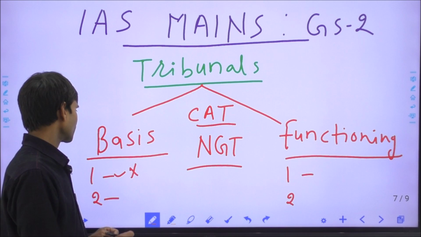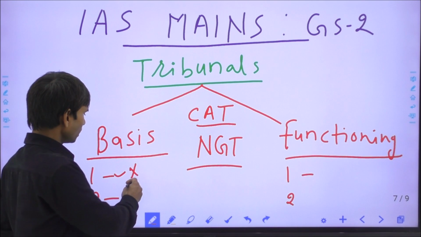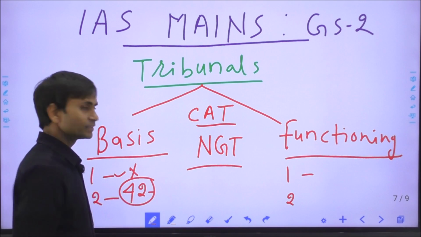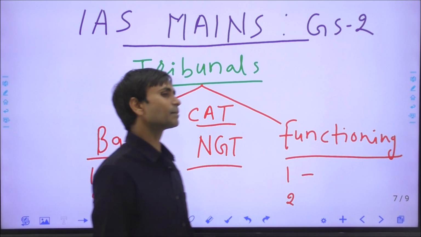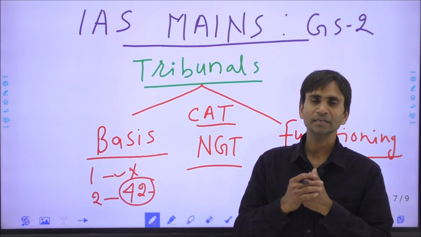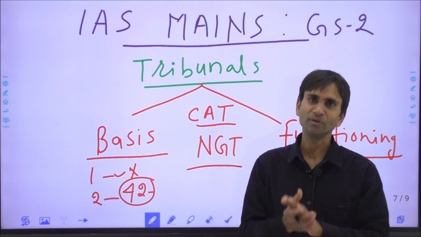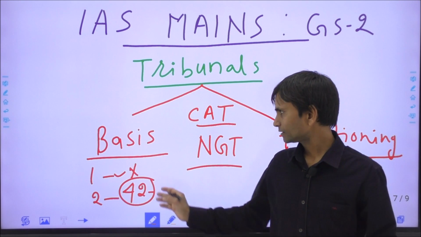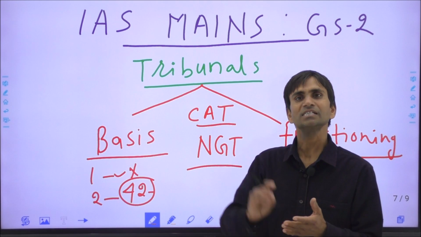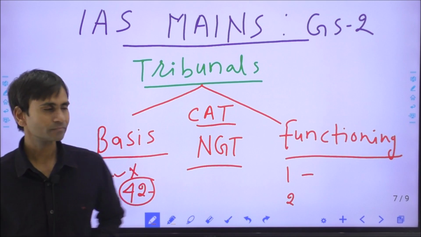It means it has only a statutory basis, and through the 42nd Amendment Act by the Indira government in 1976, the government acquired the power to establish these tribunals. So tribunals have only a legal or statutory basis, not a constitutional one, in India.